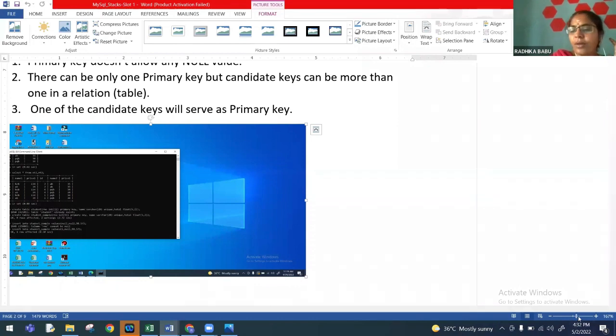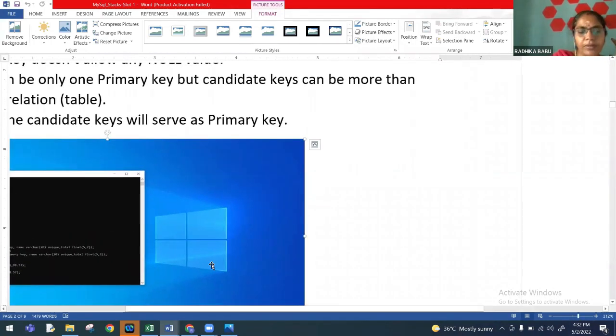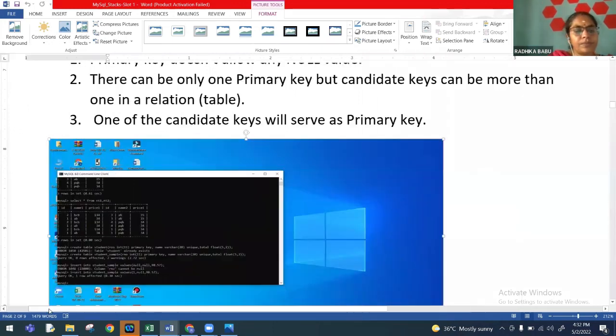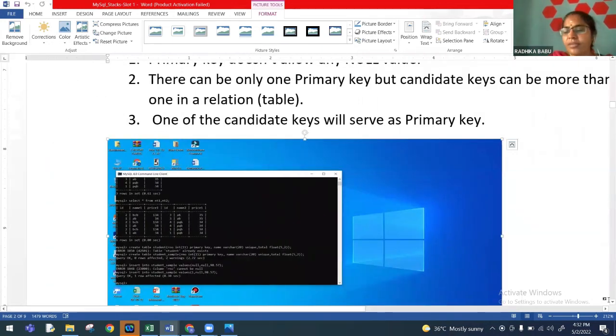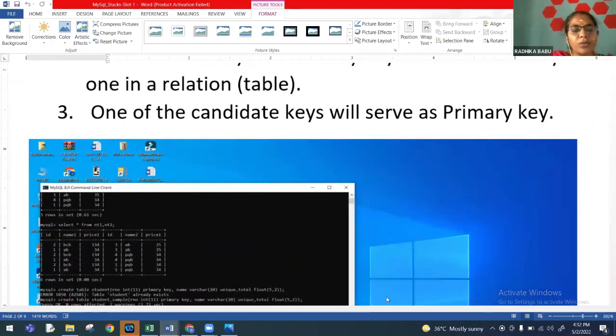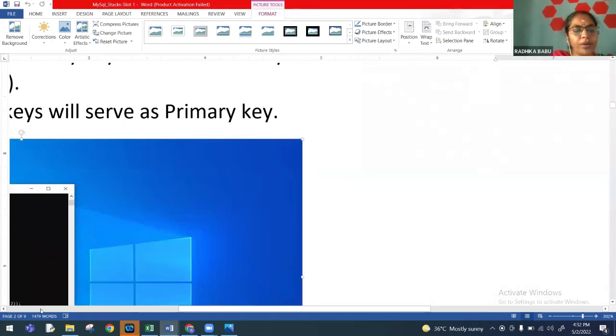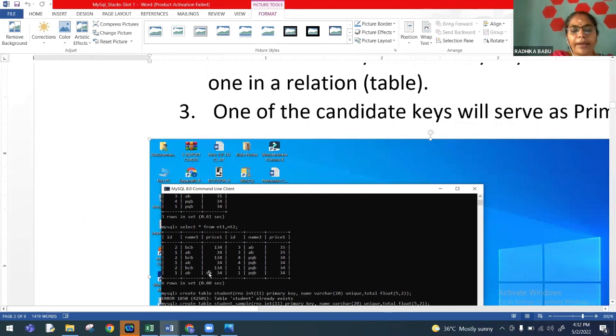Okay, so now coming to this. Is the screen visible? This is what I told you about the primary key. I have created a table: create table name, roll number int of 11 primary key, name varchar of 20 unique constraint.